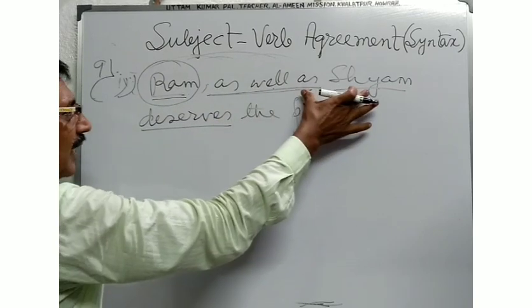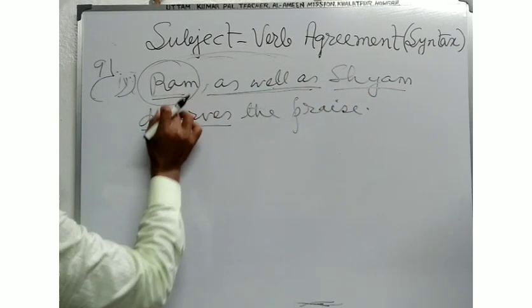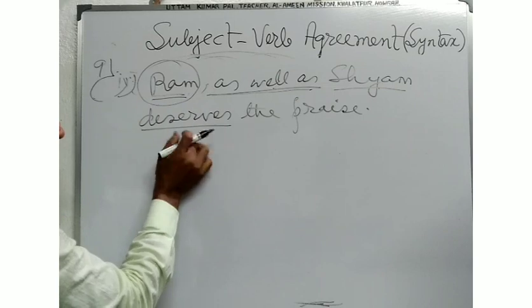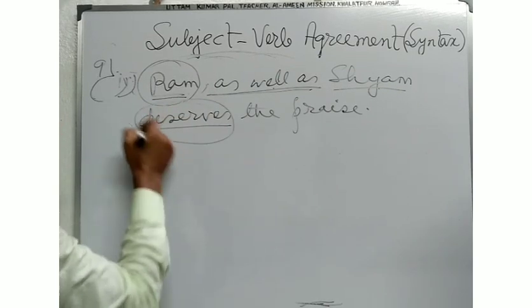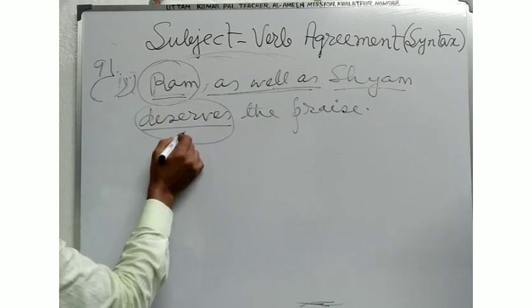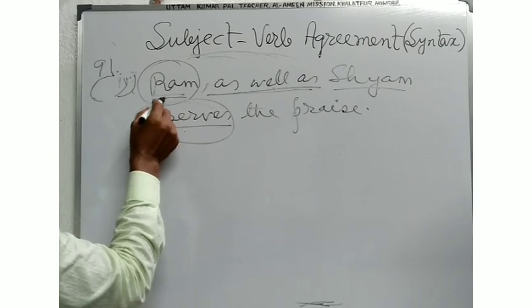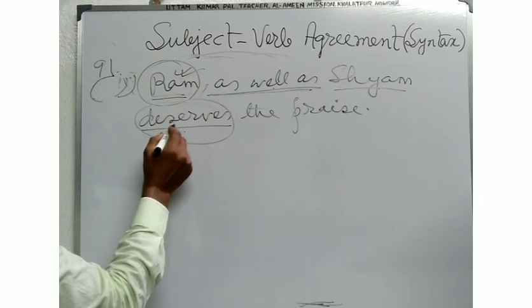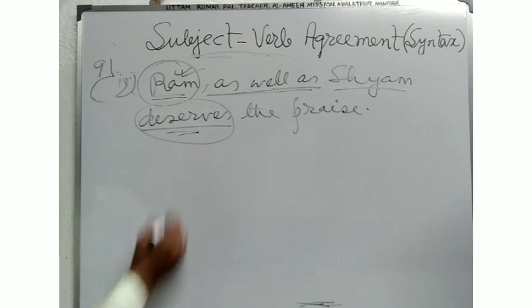Though these are the words just after the singular subject, the verb is used in the singular sense according to the person and number of the subject. In this way, you will have to give the example.